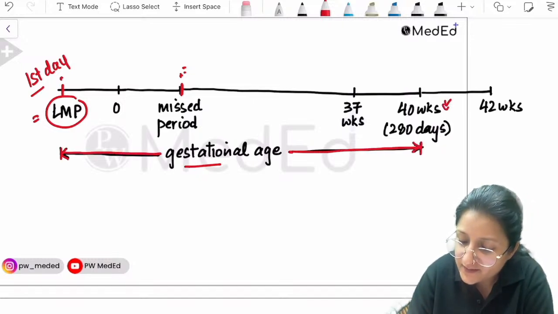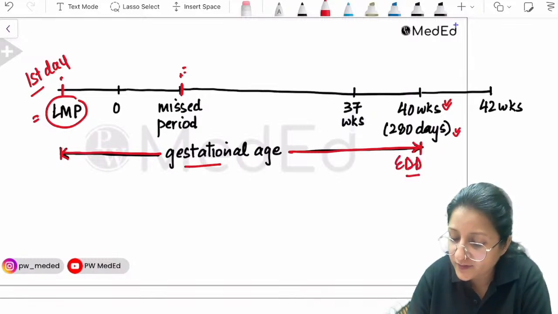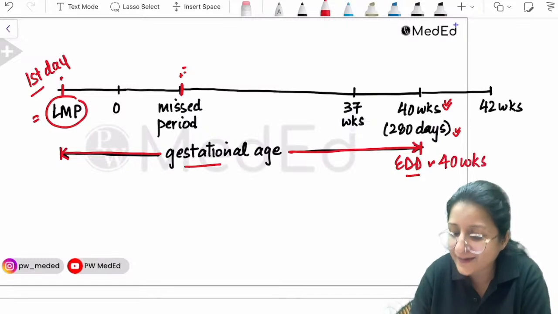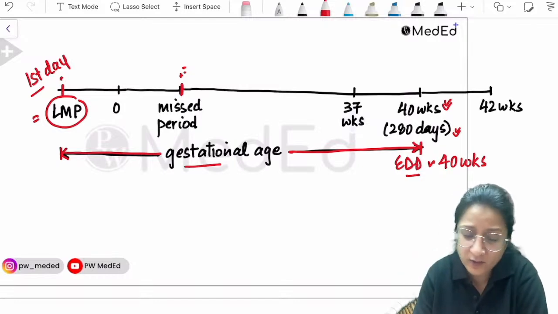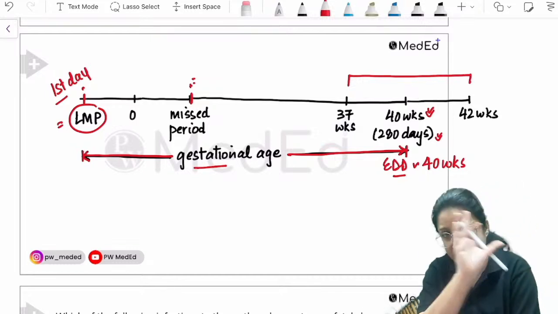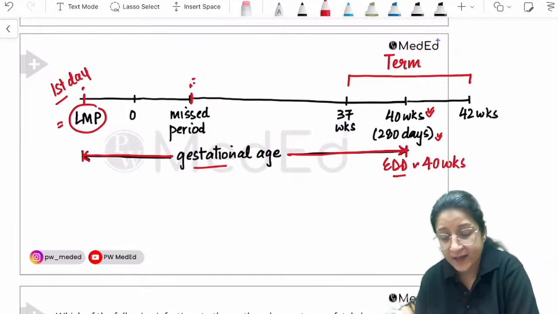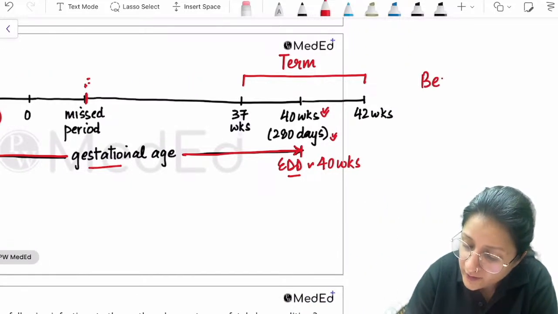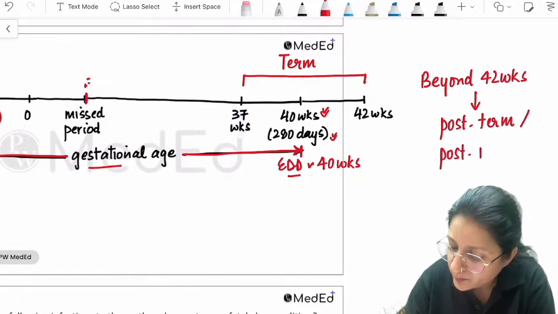So 40 weeks is equivalent to 280 days. EDD, the expected date of delivery, corresponds exactly to 40 weeks. Now all this, 37 weeks to 42 weeks, is term. When she has gone beyond 42 weeks, we call it post term or post maturity.